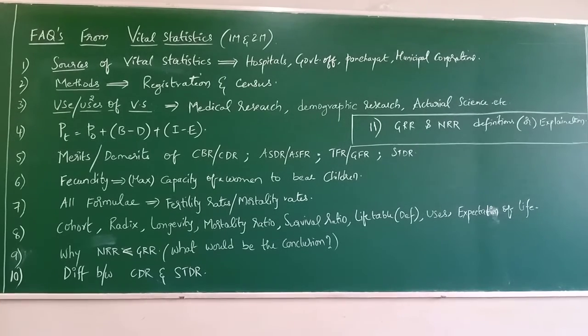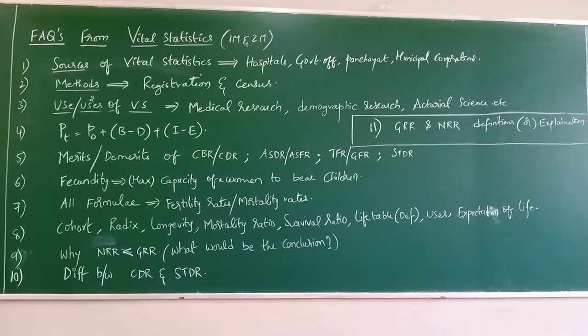Next one is ASFR, the age specific fertility rate. One more common merit is that it considers both age and sex composition of the population. I think for both methods, this is the common merit: it considers the age composition of the population, because the heading itself says age specific death rate and fertility rate, right?